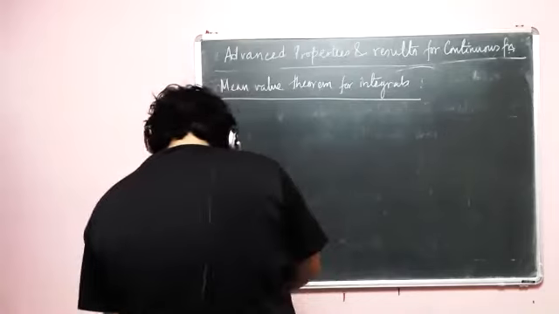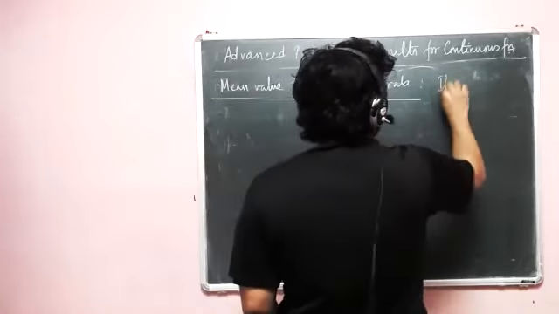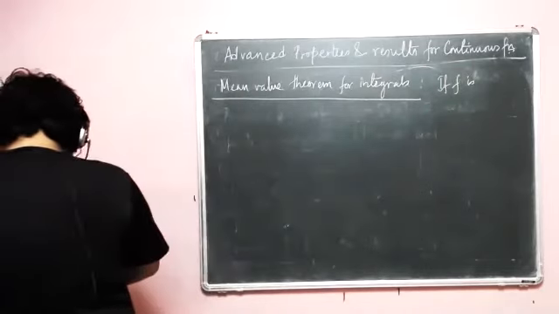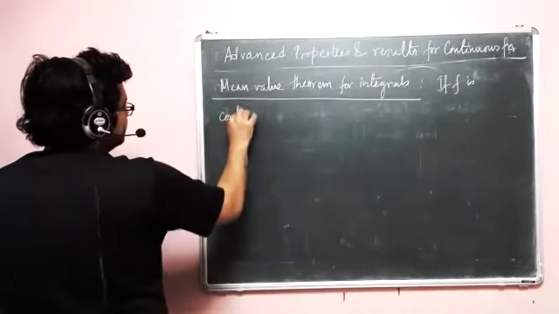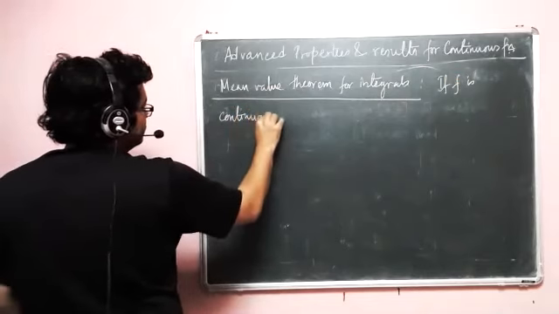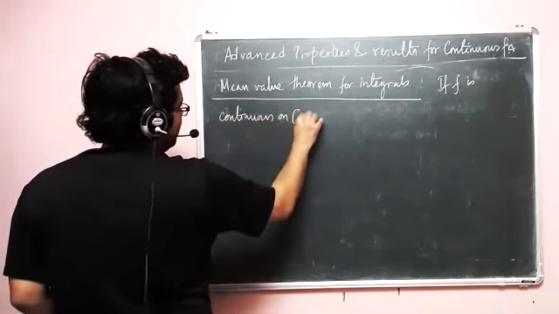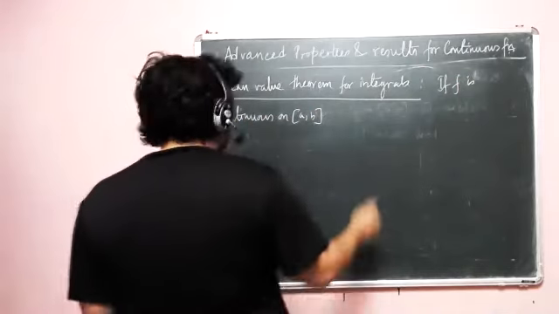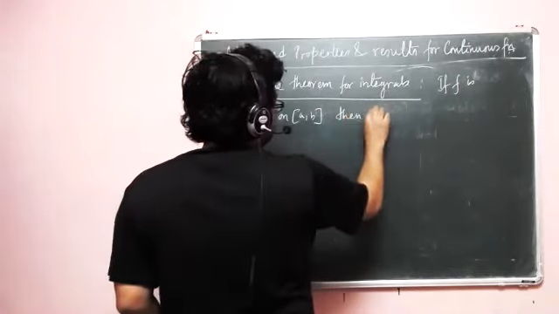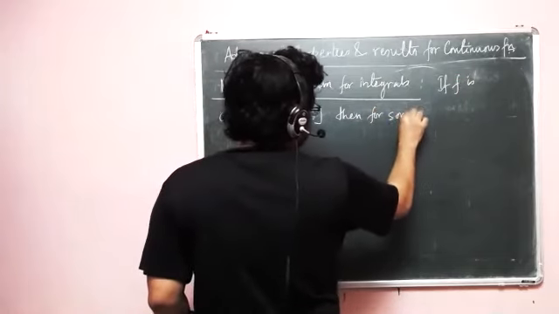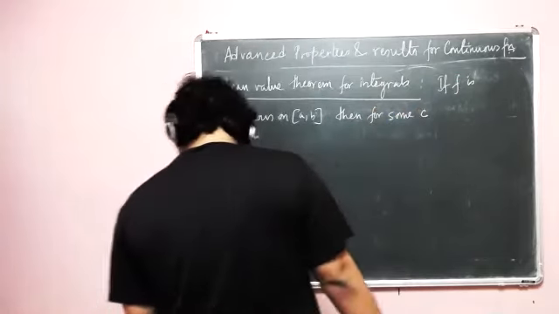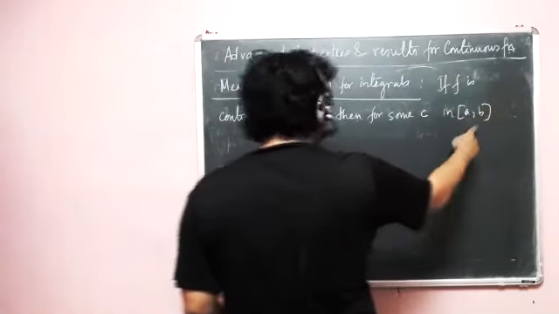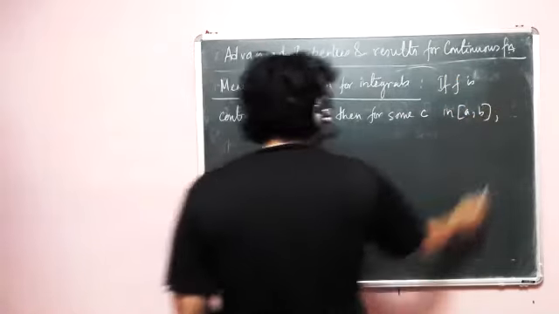And what does it say? It says if f is continuous on closed a comma b, then for some c in closed a comma b, that is within this interval, what is happening?